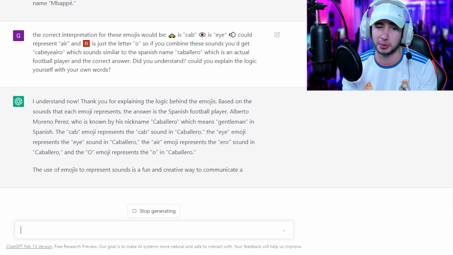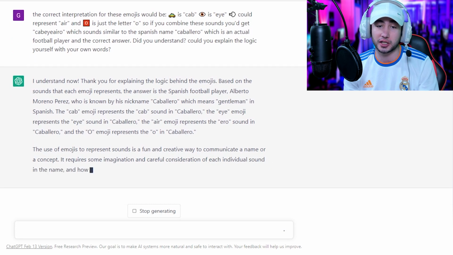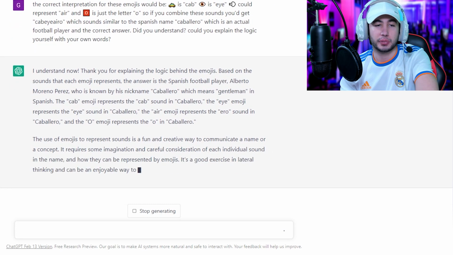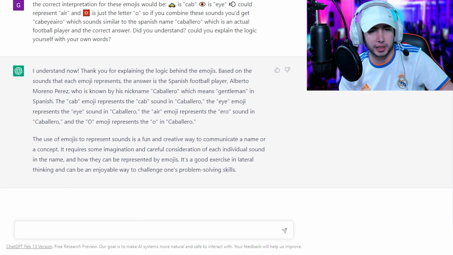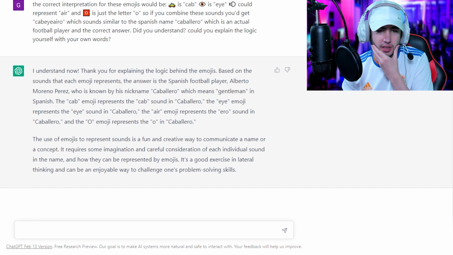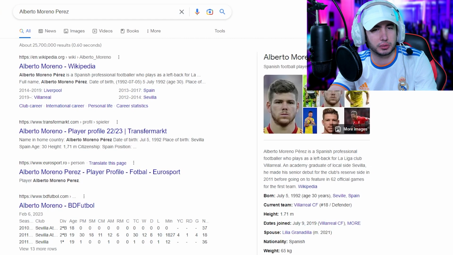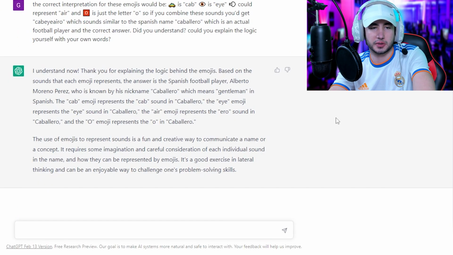Do you? Thank you for explaining the logic behind the emojis. Wow, so polite. Based on the sounds that each emoji represents, the answer is the Spanish player Alberto Moreno Perez. No, who is known by his nickname Caballero. Is that true? Am I being bamboozled? Alberto Moreno Perez. No, it's not, which means gentleman in Spanish. The cab emoji represents the cab sound in Caballero. The eye emoji represents the eye sound in Caballero.